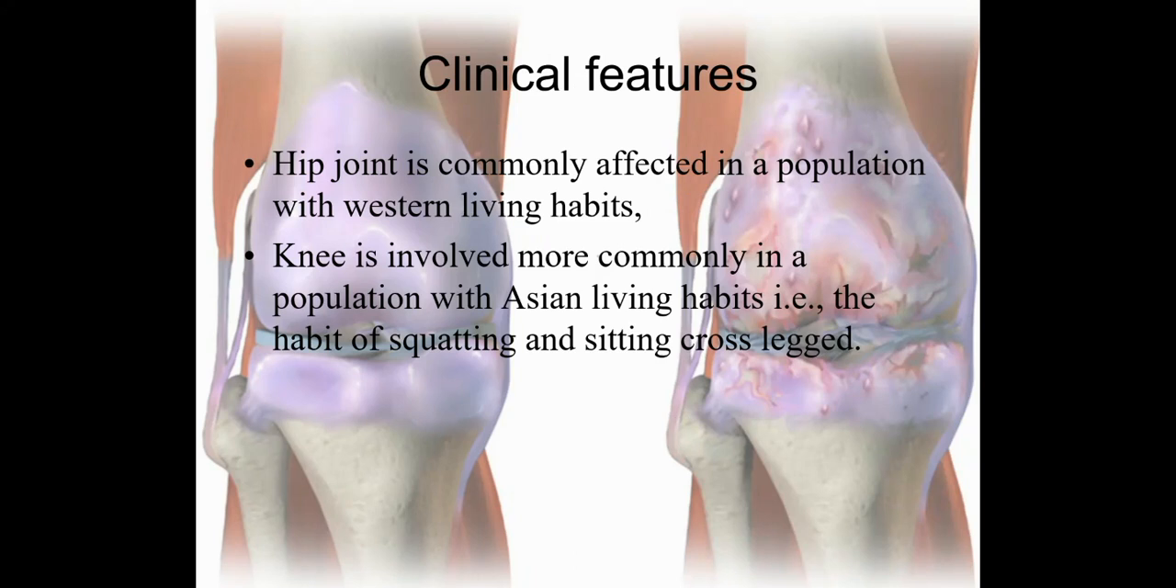Clinical features: hip joint is commonly affected in a population with western living habits. So in the western world we can see that the hip joint is most commonly affected by osteoarthritis, and knee is involved more commonly in a population with Asian living habits, the habit of squatting and sitting cross leg. So depending on the population and their daily activities, which kind of ADL they are more commonly involved with, they will develop either OA of hip joint or OA of knee joint.